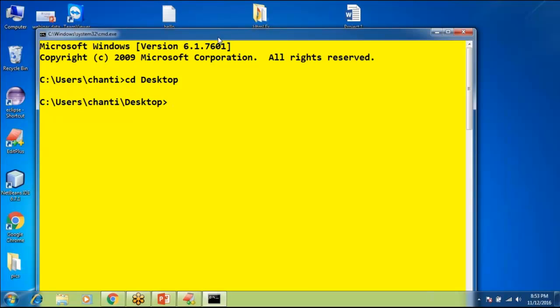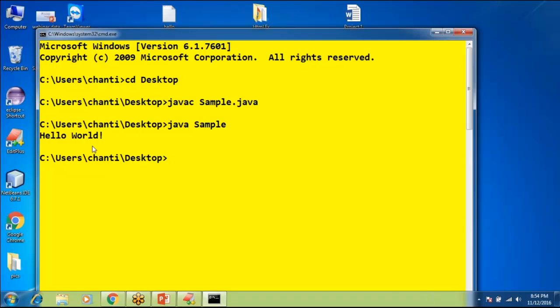To compile a Java program, there is a command called javac followed by the file name. What is the file name? Sample.java. After compilation, you need to run the code. See, the program compiled successfully without any errors. Again you get the command prompt. To show the output, type java space sample, only the file name. Observe: to compile a Java program, use the javac command with sample.java, and java space sample to run the program.